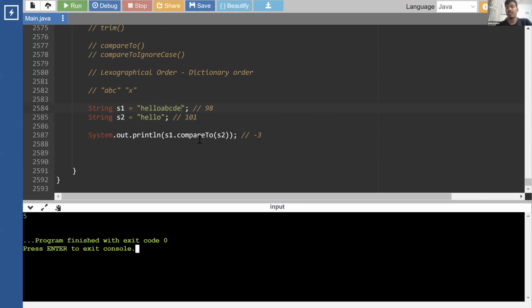Okay. So there are a lot of cases involved. If you get this as a complete interview question to implement this compareTo function, the interviewer might even allow you to check what the edge case behavior is like for compareTo, but you have to write the logic yourself. Okay. So see what we need to do. Firstly, let's take two indices: one is i equals 0 and j equals 0.